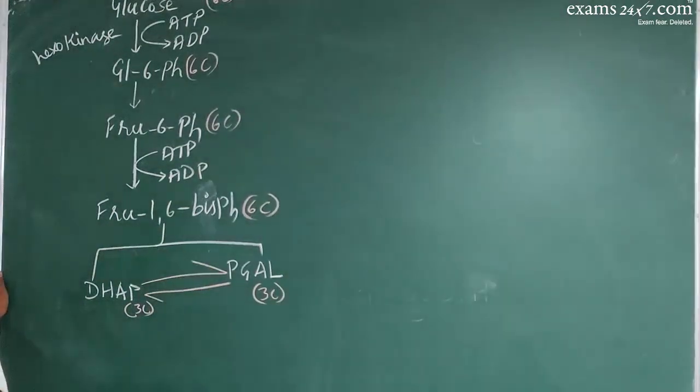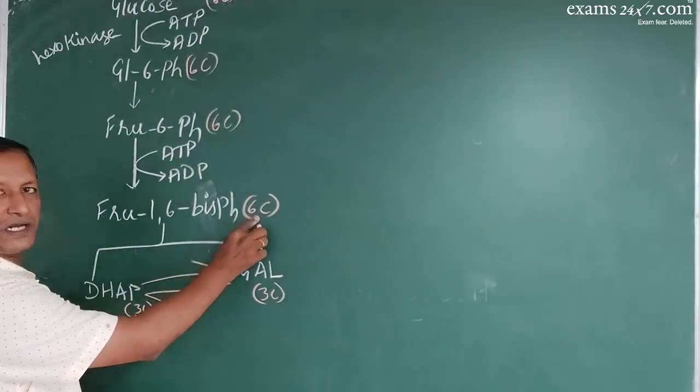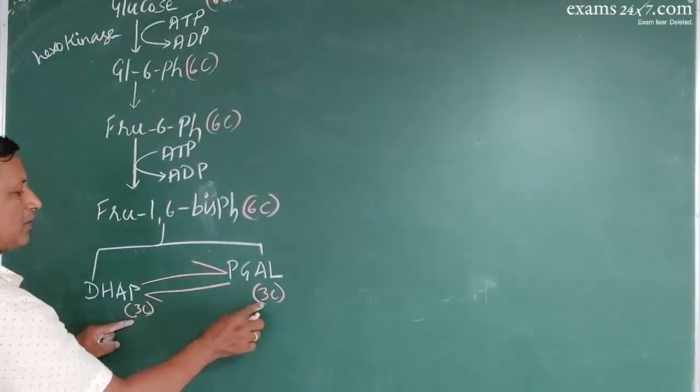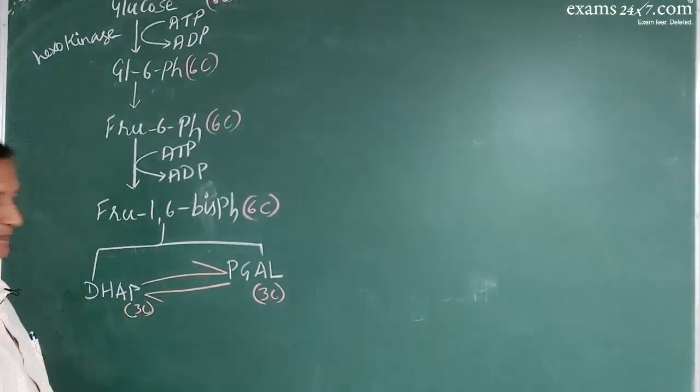So one molecule of 6-carbon compound has been broken down into two molecules of 3-carbon compounds.